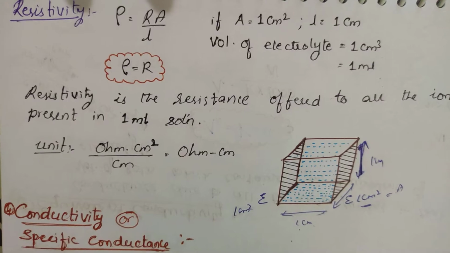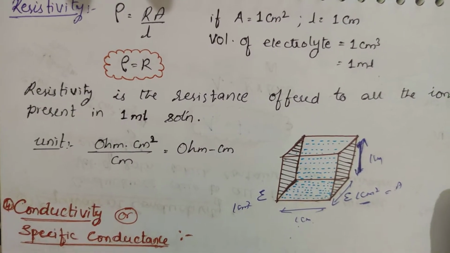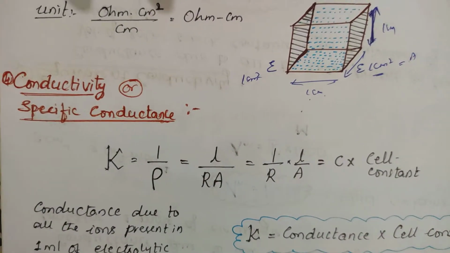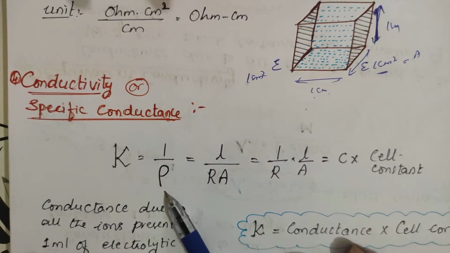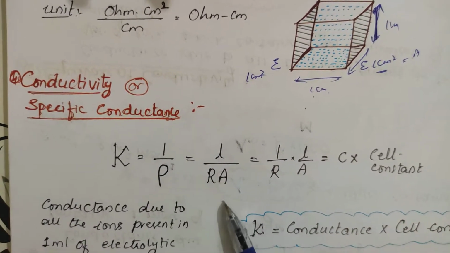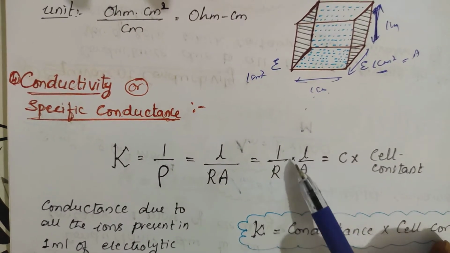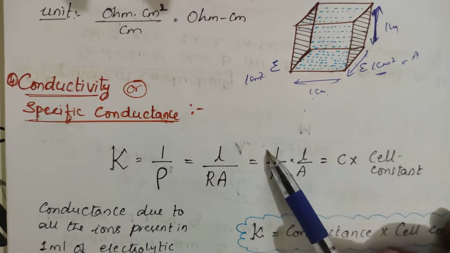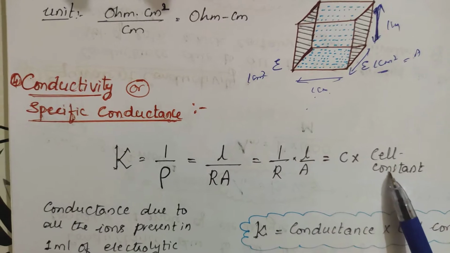In 1 ml of the solution, how much resistance is offered by that particular solution is called resistivity. And one more term is called conductivity. Conductivity is nothing but the inverse of resistivity. So you know that rho is equal to RA by L, so that L goes into the numerator and you will be getting L by RA. You can write it as 1 by R into L by A. 1 by R you know is conductance, and L by A you know is the cell constant.